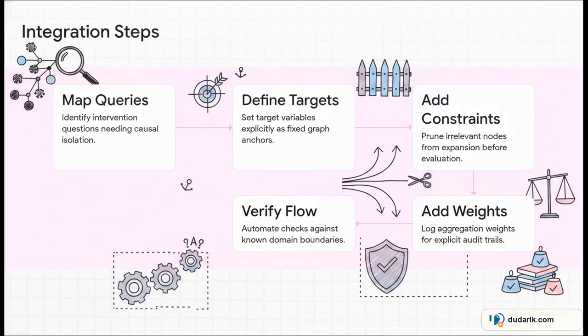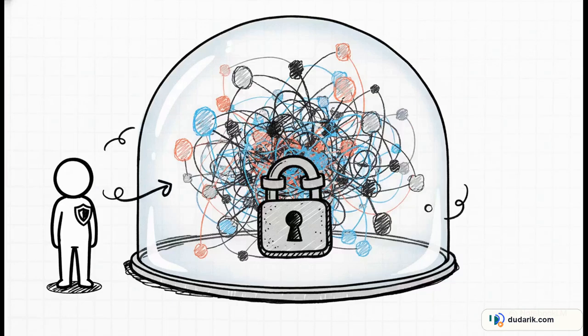After that, configure your multipath evaluation, make sure you're logging those aggregation weights for your audit trails, and finally, build automated verification pipelines. These pipelines will flag any paths that break your known domain boundaries way before they ever reach the end user. There's also a very serious production warning from the researchers that we need to highlight here.